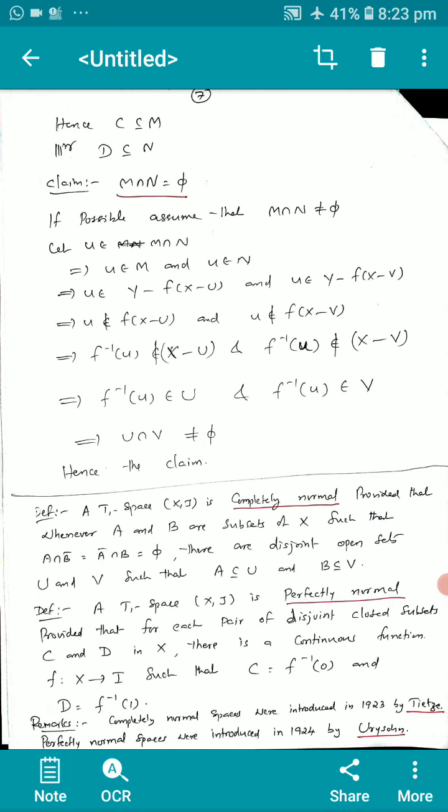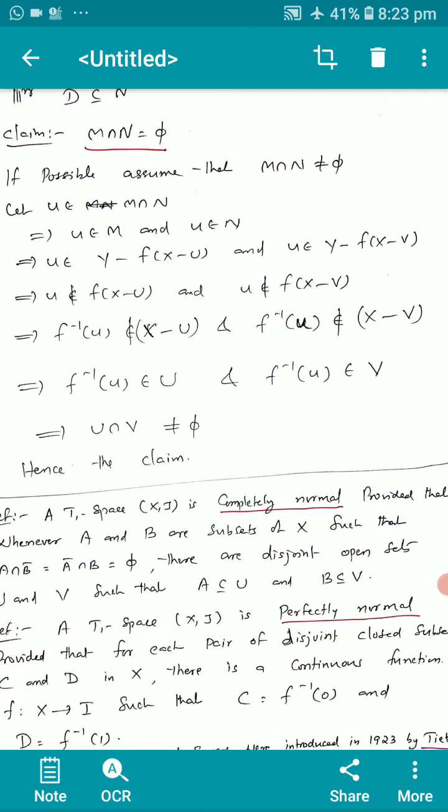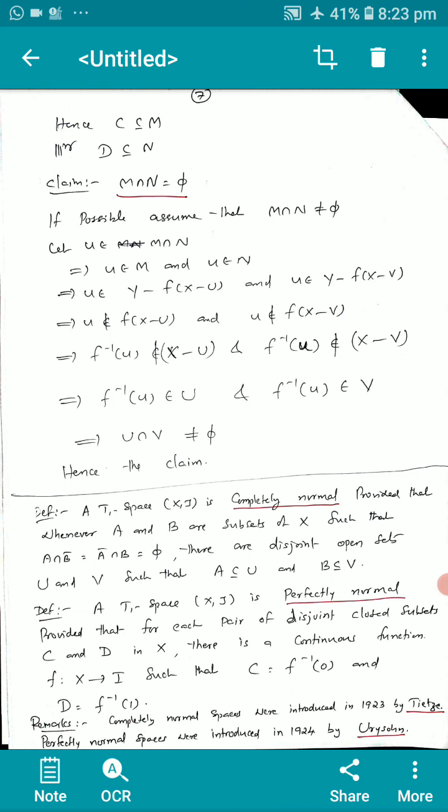We have to prove that M and N are disjoint. So claim: M intersection N equals phi. If possible, assume that M intersection N is not equal to phi.